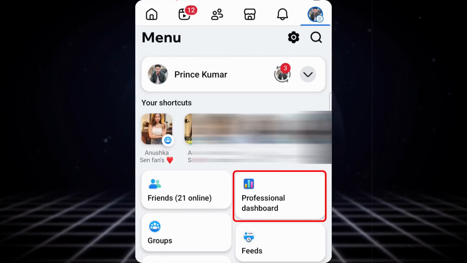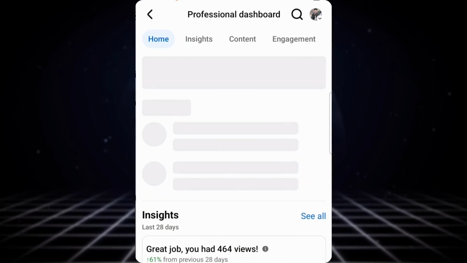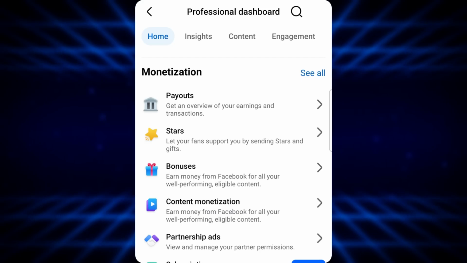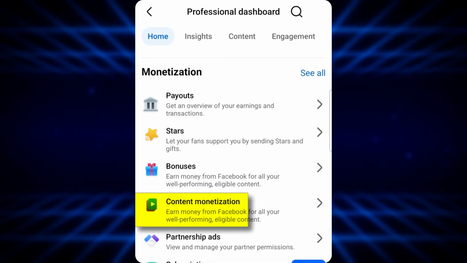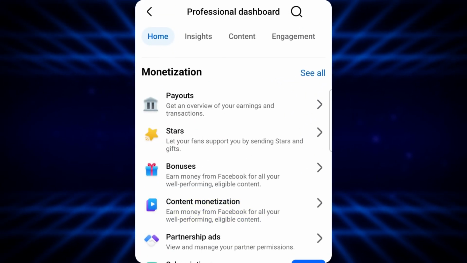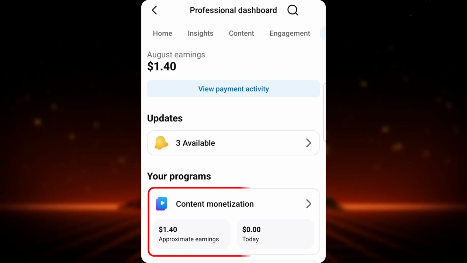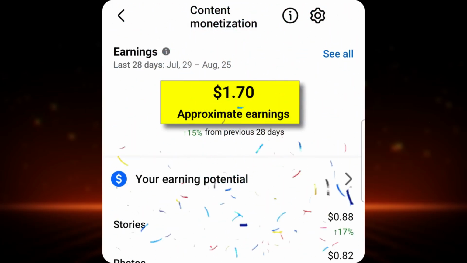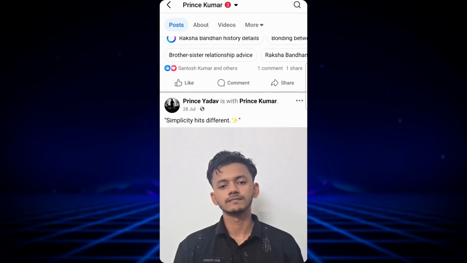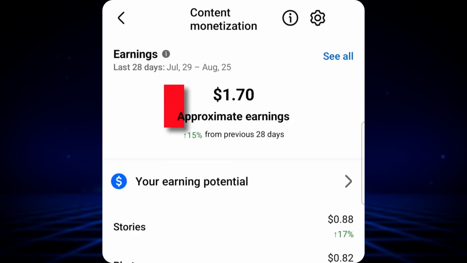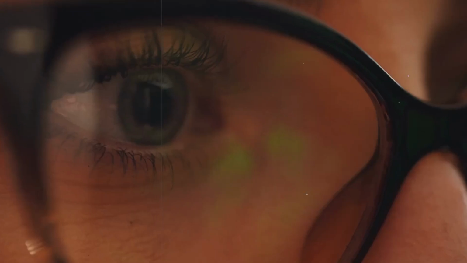After this, click on the option of professional dashboard below. After this, we come down here. As soon as you come down, you must have seen content monetization. But now on the side of this monetization, we click on see all. After this is content monetization, we click on it. And here you can see that my dollar is also started. But we do not upload regular content on this account, due to which the dollar has not increased here.